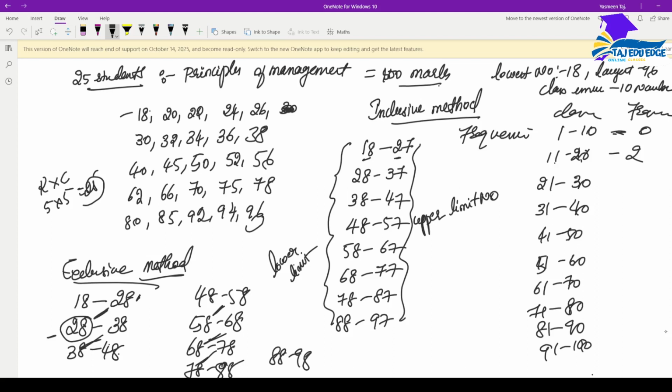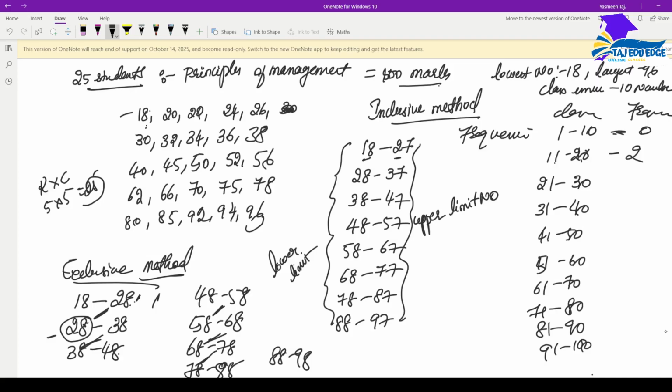But when we are considering this 18, I know 18 to 28, here I will put it 1. But let's say there is a 28 number here in this number series. If the 28 is there, where will you consider it, here and here? Both? Then how is it possible?